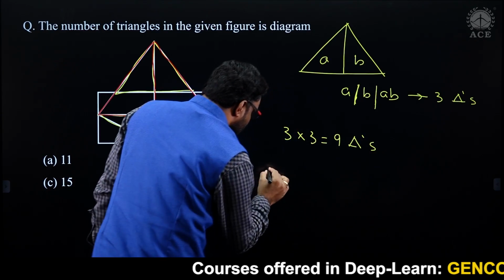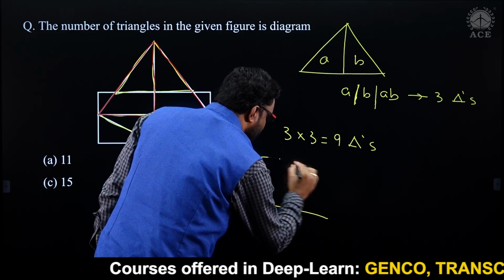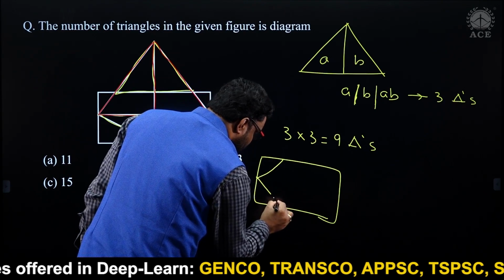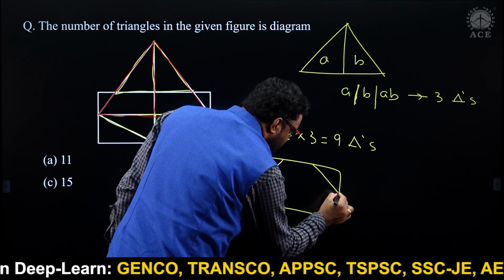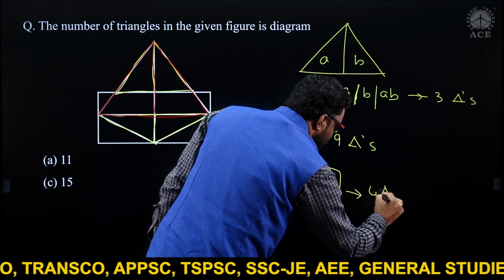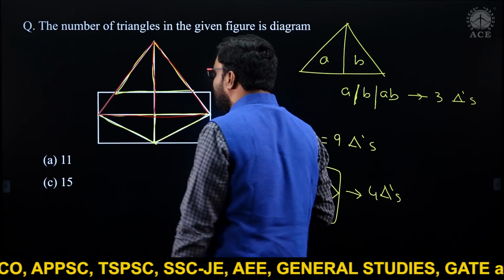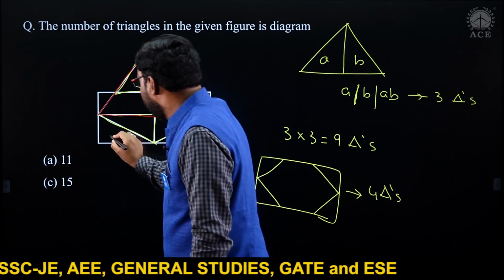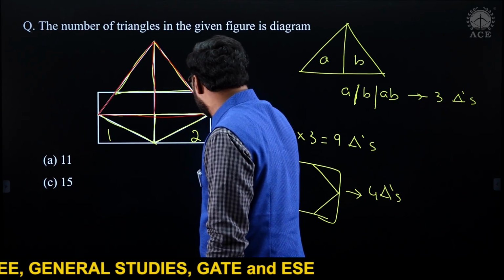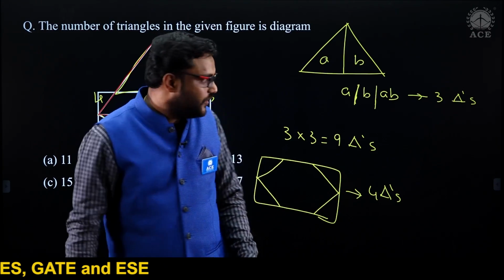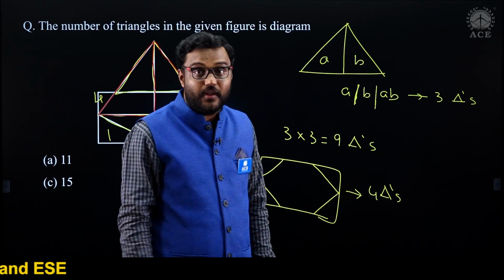Next one, inside that rectangle, you can see in the corners, here one triangle, here 2. You can observe that in the given diagram. Here 4 triangles are there. You can observe that clearly here, okay. This one, here 1 triangle, 2 triangles, 3 triangles, here 4 triangles. So already 9 plus 4, 13.